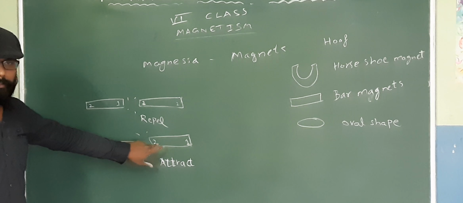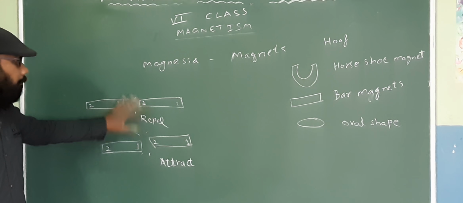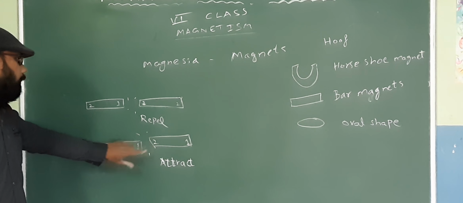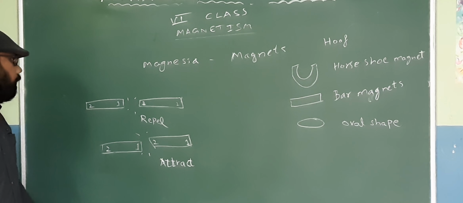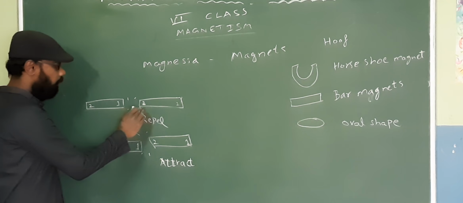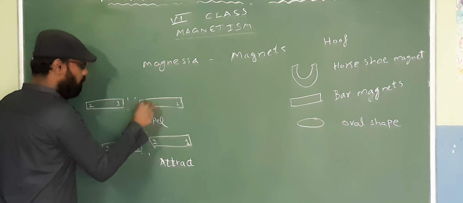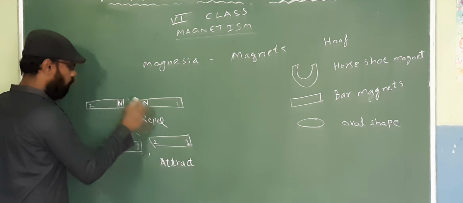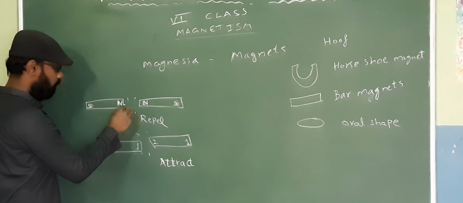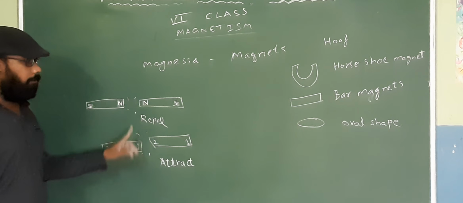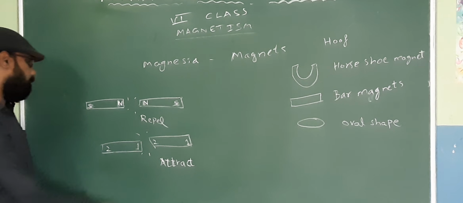So if you change the direction of the magnet, in one direction it will repel, in the other direction it will attract. So they give names to the directions which are repelling and attracting. What they name them is north and south poles. I'll tell you why they are named north and south later. Observe.